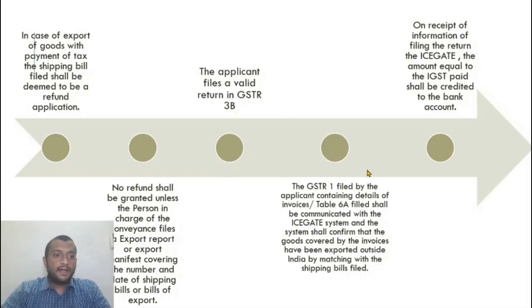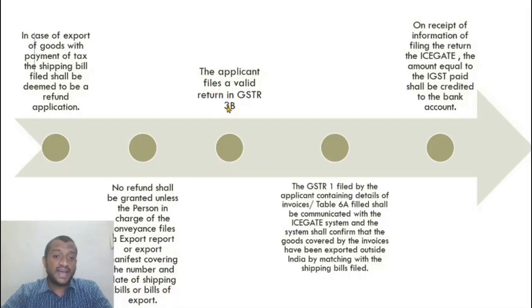Now, in case of export of goods with payment of tax, the shipping bill filed shall be deemed to be the refund application. What is the procedure? I will file a shipping bill, that is the refund application. No refund shall be granted unless the person in charge of the conveyance files an export report. That is proof that the ship has actually moved out of the country. As I told you before, the person in charge has to file an export report or export manifest covering the number and date of shipping bill or bills of export.